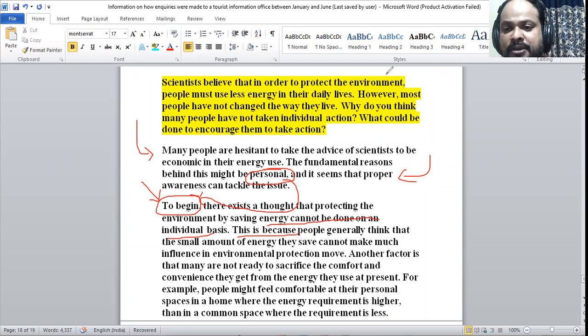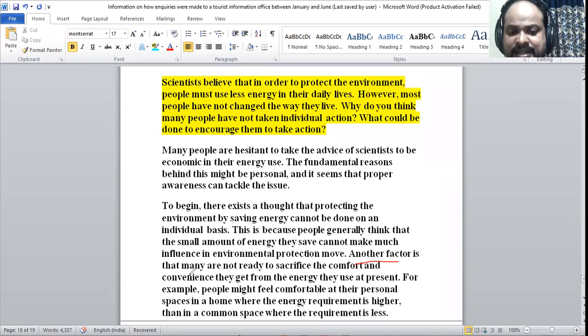Another factor, number 2, is that they are not ready to sacrifice the comfort and convenience they get from the energy use. They get some sorts of comfort and convenience at present. They are not going to sacrifice these things for the sake of environmental protection.